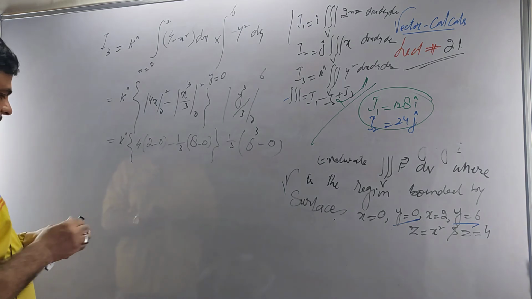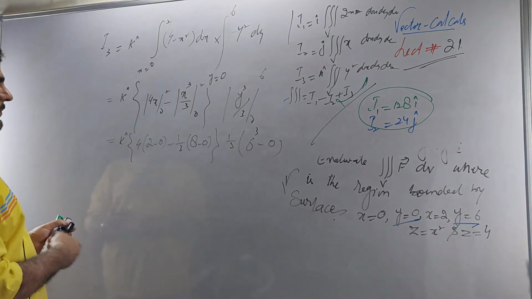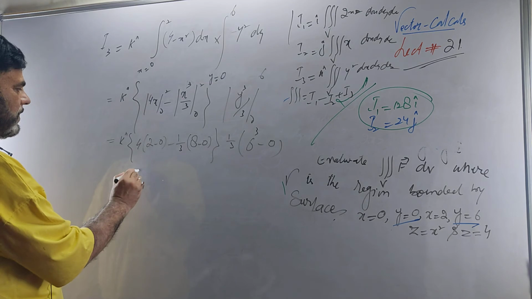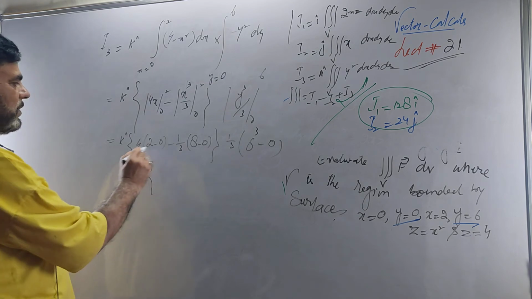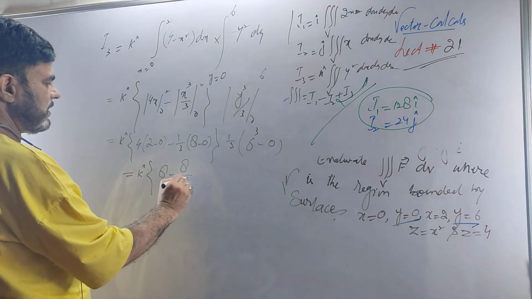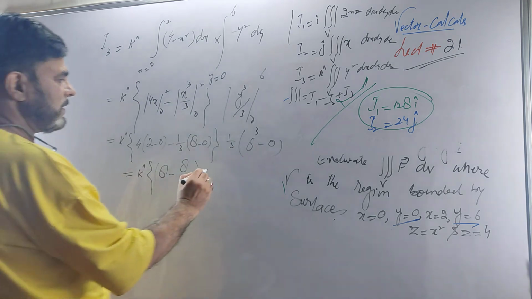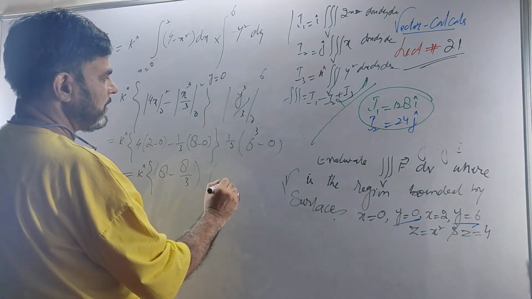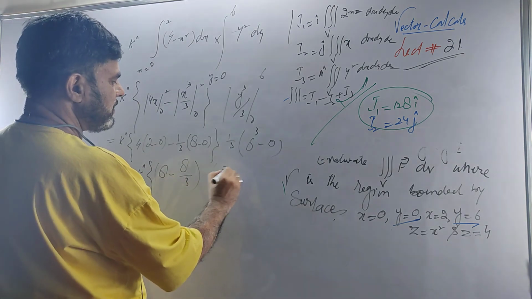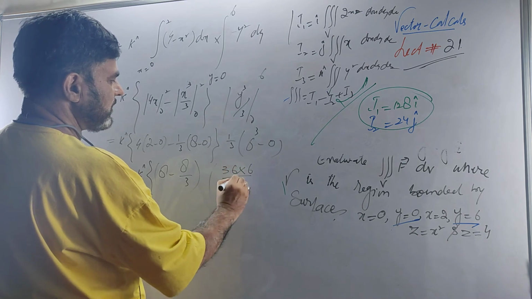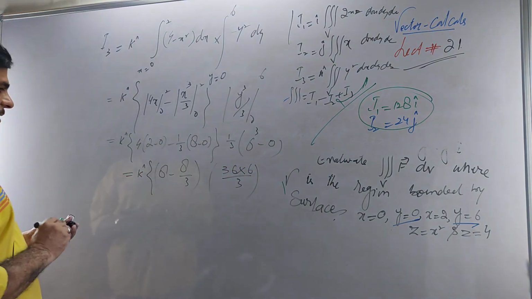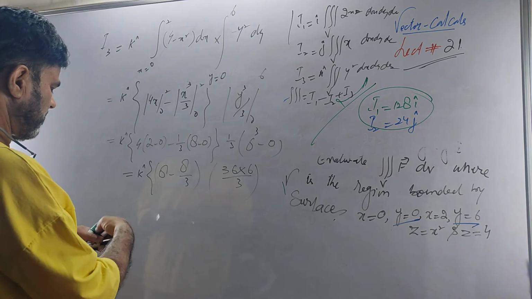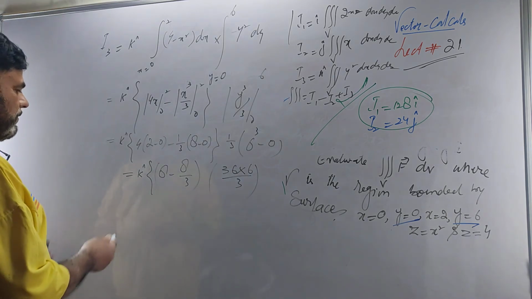Now what does it give me? k into 8 minus 8 by 3, and 36 into 6 by 3. This way you can also go. This gives you I3.